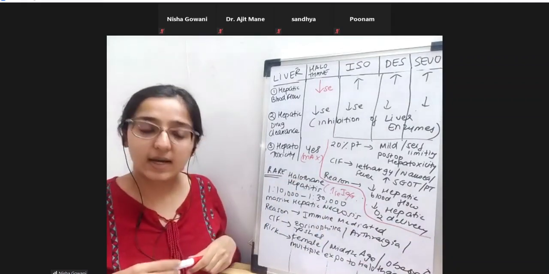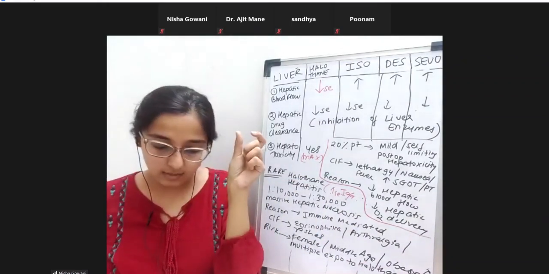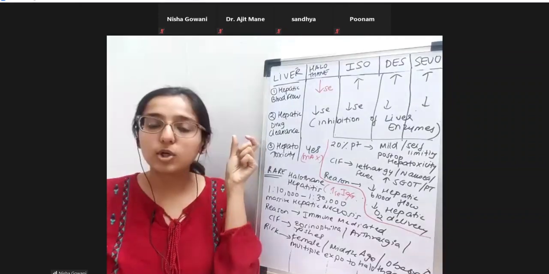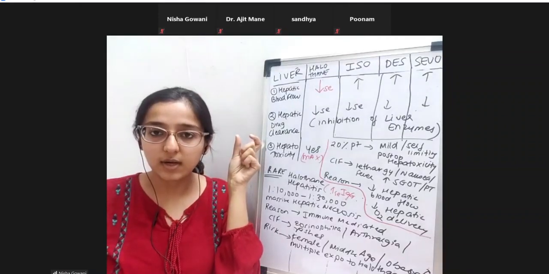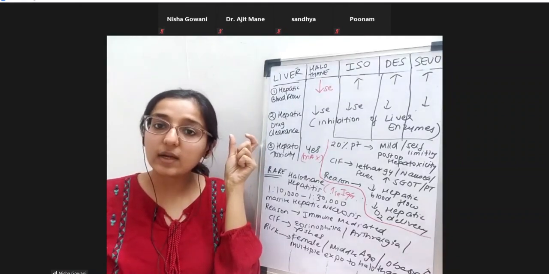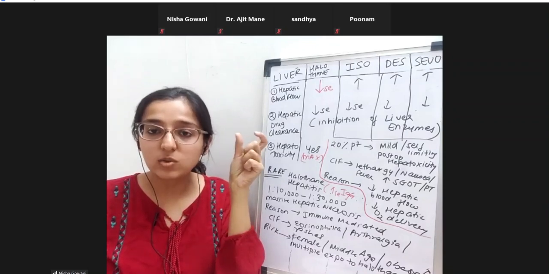In halothane hepatitis, there is an increase in immunoglobulin G that will be seen. Okay, so what is immunoglobulin G? It is an antibody, right? This antibody is going to be directed against whom? Against the liver hepatocyte proteins.